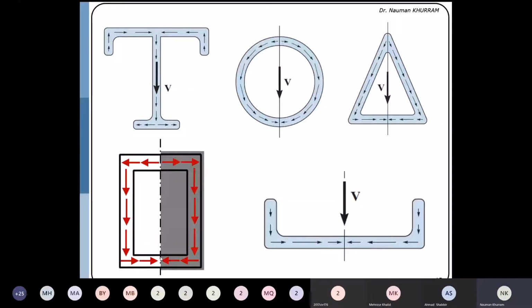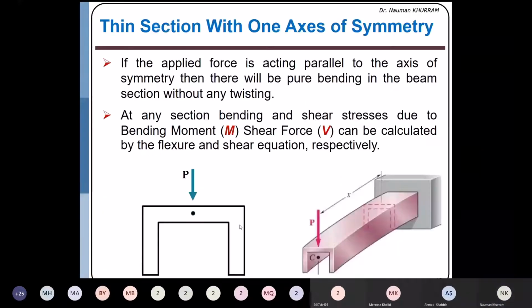Okay, next, let's suppose we have a singly symmetric section. A singly symmetric section is the channel section, and in that case we have two axes. One will be the axis of symmetry and the other will not be the axis of symmetry.